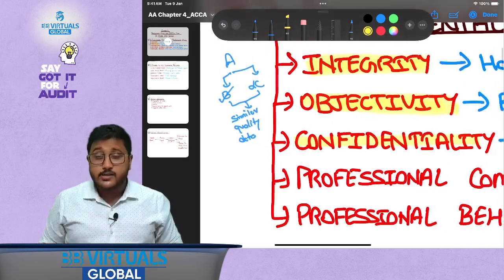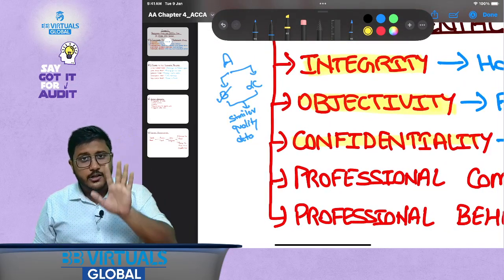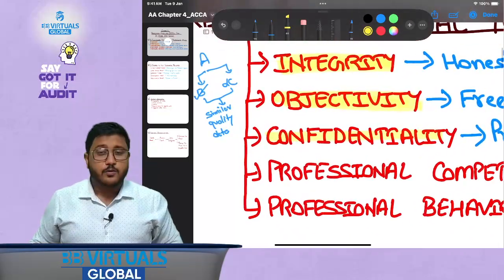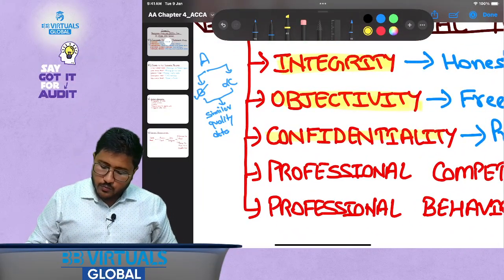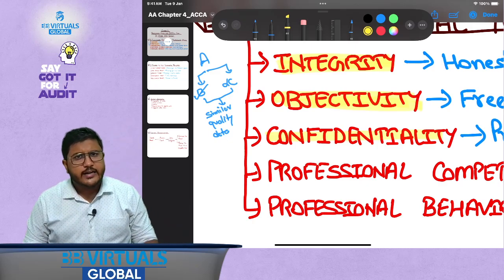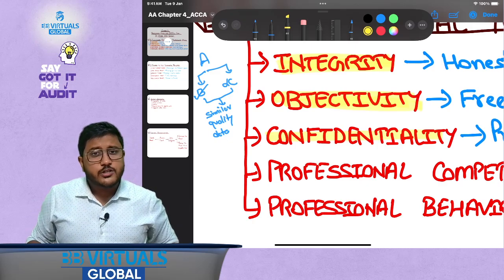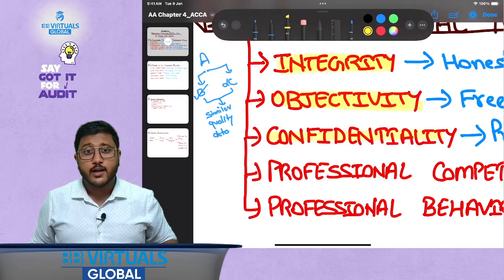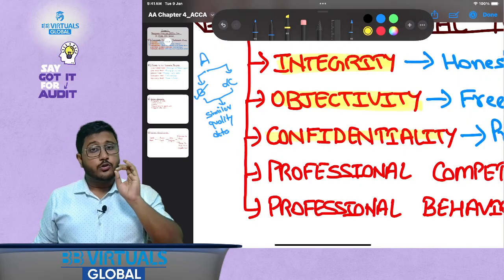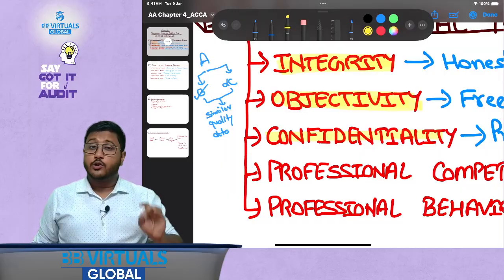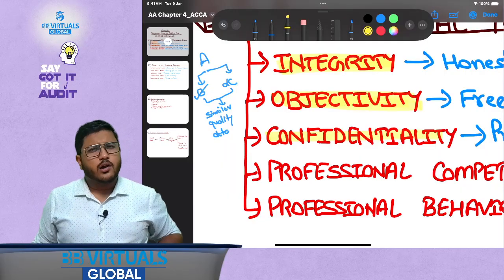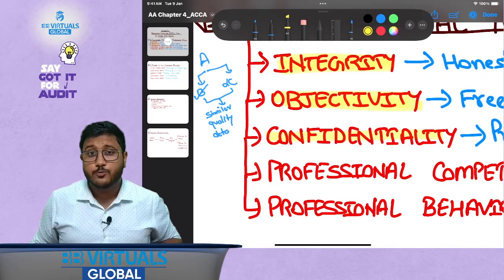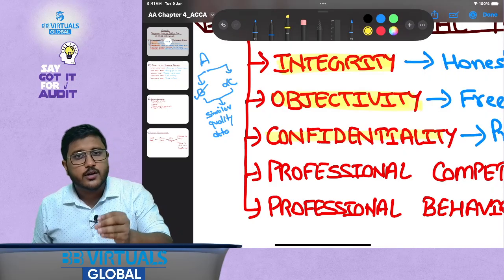What are we studying? We are studying 5 fundamental principles of professional ethics. Now you know what confidentiality says. Confidentiality says that whatever information you have gained as part of your professional assignment, you should not disclose it. A lot of students end up writing this. However, they don't score the full marks. And you know what's the reason? The reason is this is not a complete sentence.